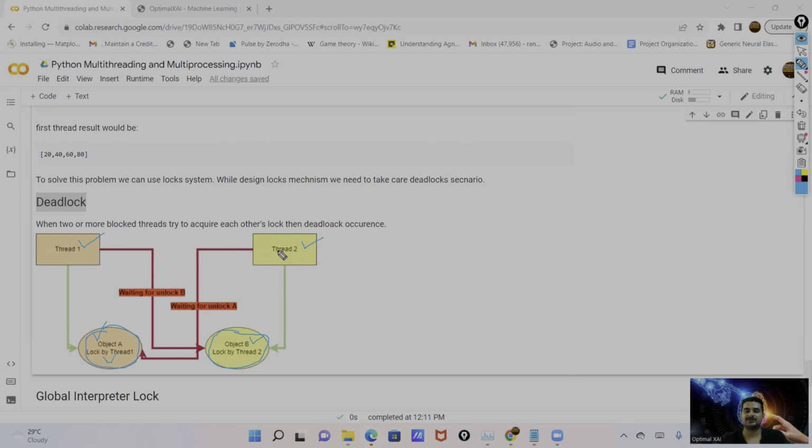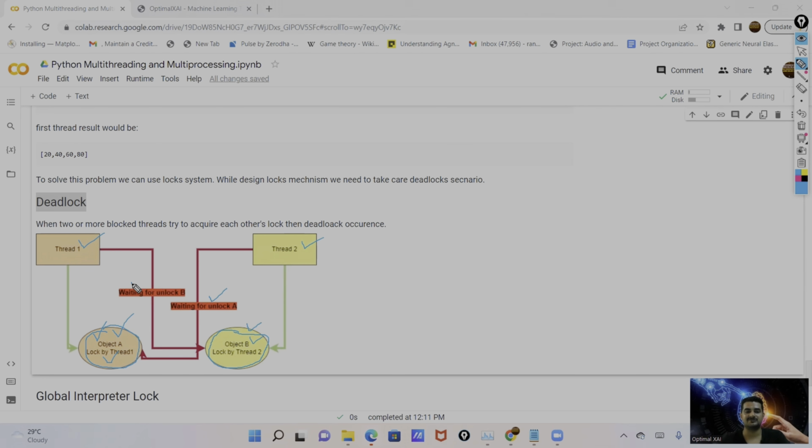Now the next task for thread 2 is to access object A. Suppose this is the flow: thread 2 first accesses object B, then accesses object A. Now thread 2 waits for the unlocking of object A, which is locked by thread 1. And thread 1's next task is to access object B, which is already locked by thread 2.